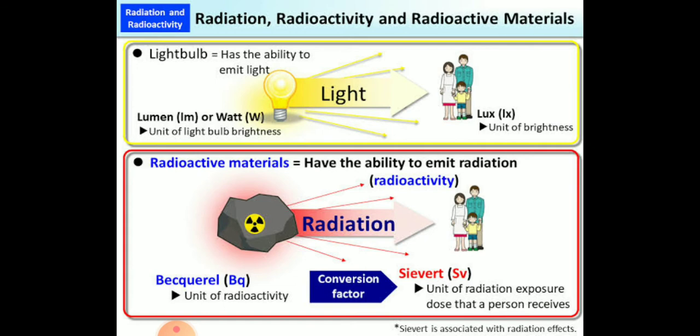Here the difference between radiation, radioactivity and radioactive material is given. A light bulb emits light and gives us brightness, but radioactive substances have the ability from inside to emit radiation. Light is measured by the unit called watt, and the unit of radioactivity is becquerel. It is named after the scientist.